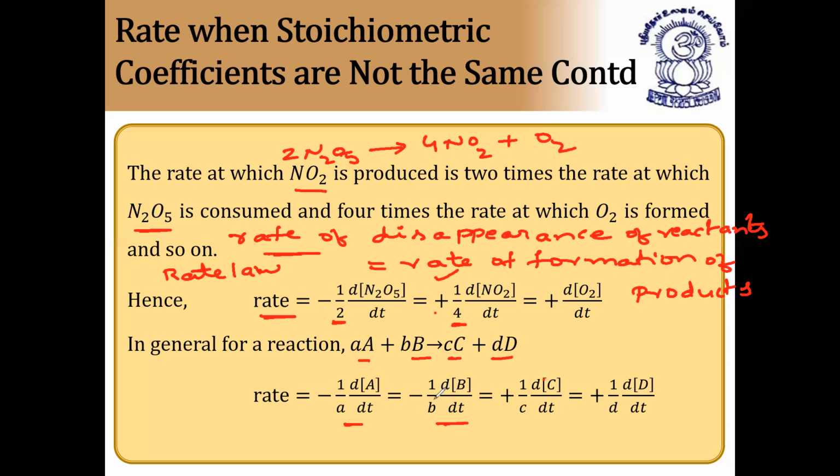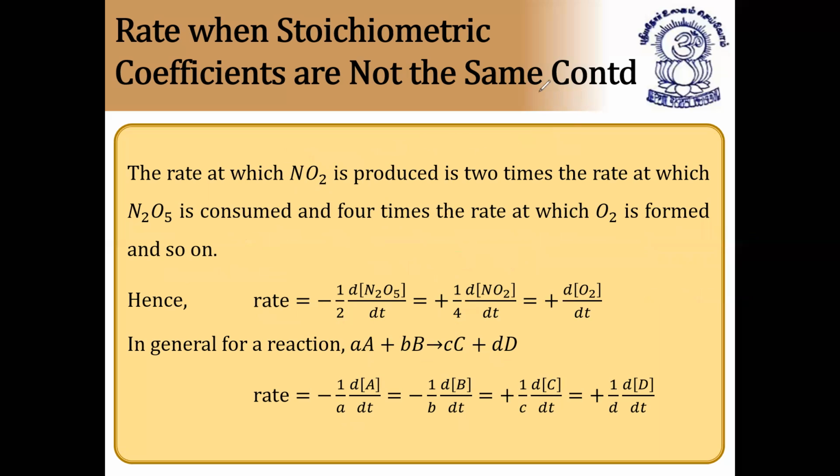So rate of disappearance of reactant is equal to rate of formation of product. And the stoichiometric coefficient I have to keep down, in the denominator. So I hope it is clear. Very, very important, this type of expressions. Definitely they'll ask in the examination. And this is applicable only for gases and liquids.